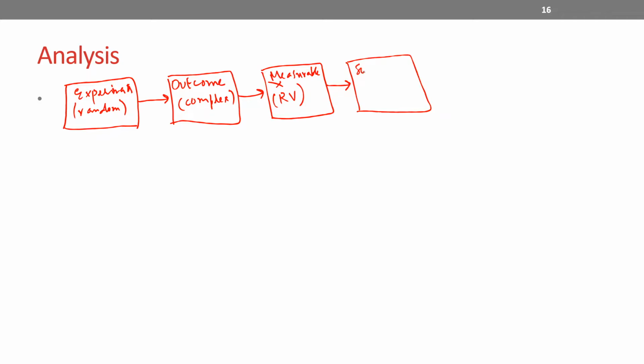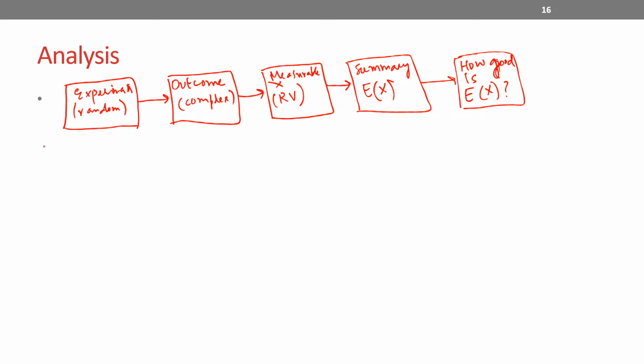We were interested in the summary, and that summary was achieved by finding the expectation of X. Now we are interested in understanding how good my E of X, or my summary, is, because as we saw, there are certain assumptions that underlie that E of X. So we want to understand how good my E of X is.